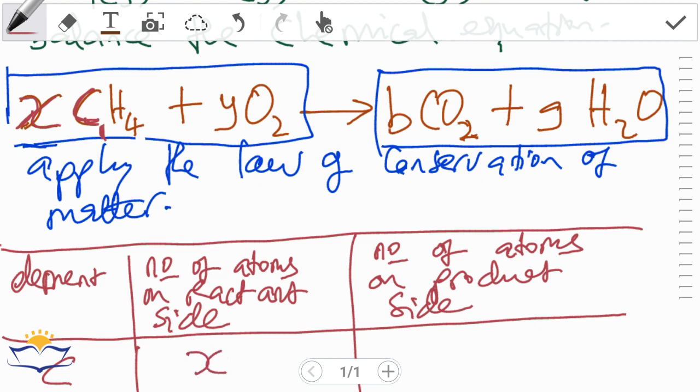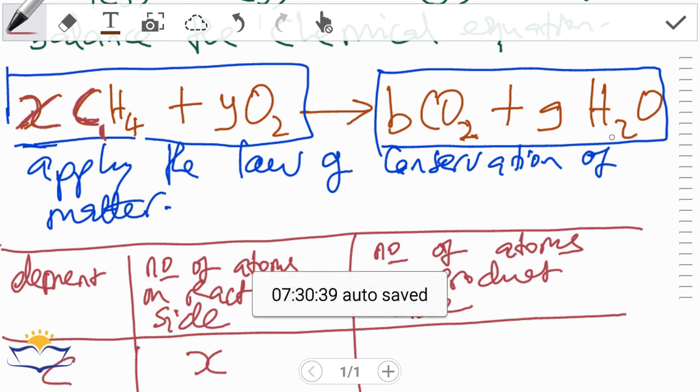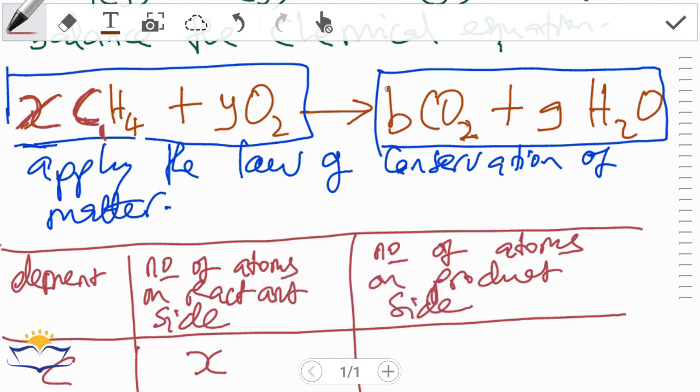We can now move forward to the product side. On the product side, carbon is here in carbon dioxide. So the coefficient is b, and the subscript of carbon here is 1, it's C1 O2. Right.